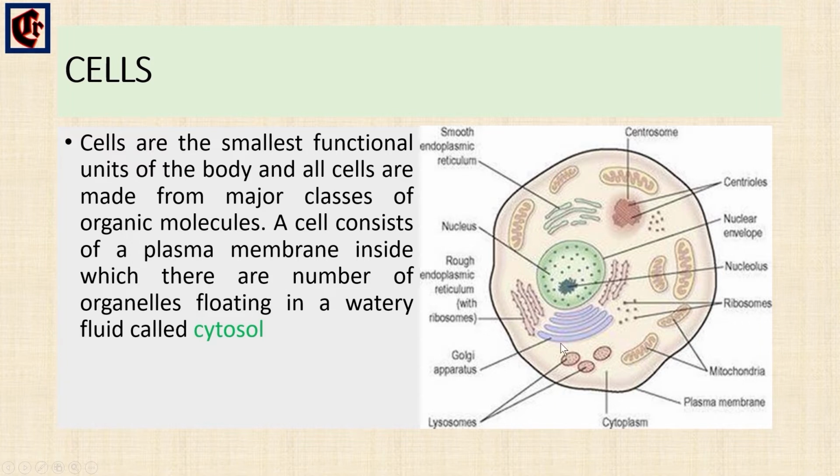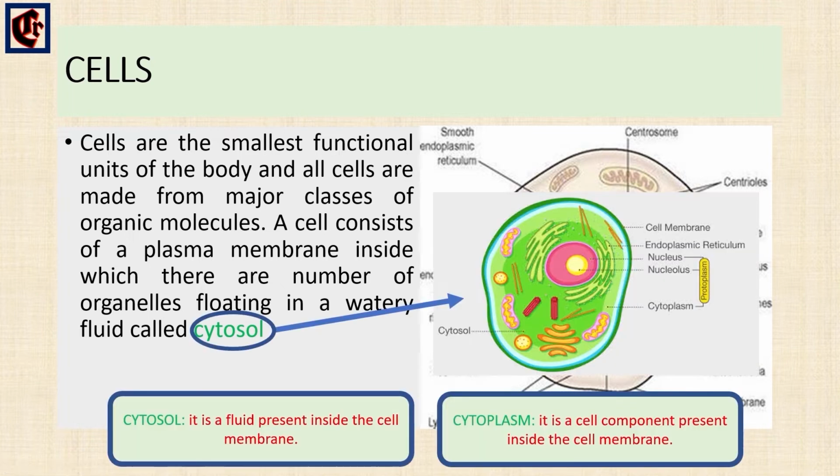Inside this cell membrane, there are a number of organelles which have their own specified functions, and they are floating in a watery fluid called cytosol. Cytosol is the fluid present inside the cell membrane, and the cytoplasm is the cell component present inside the cell membrane. This is all about the cell.